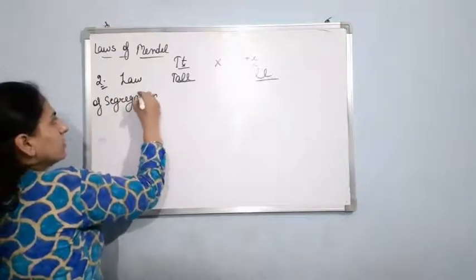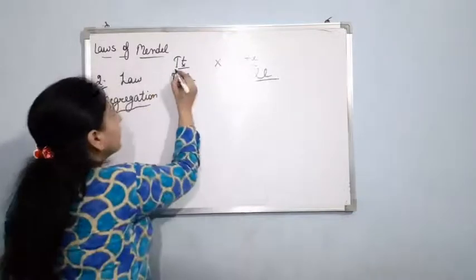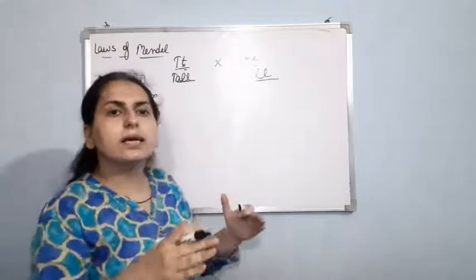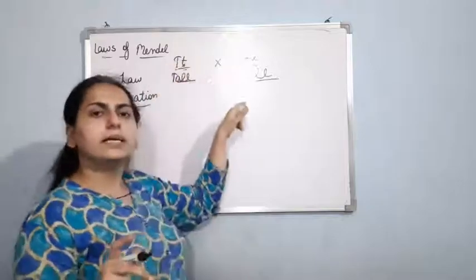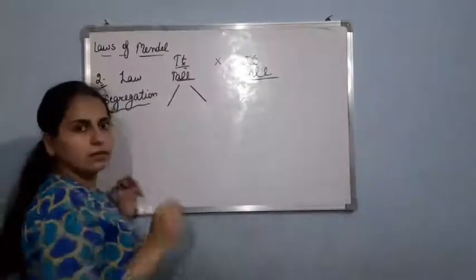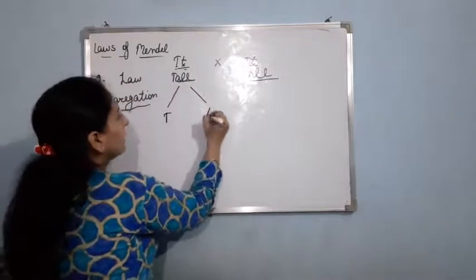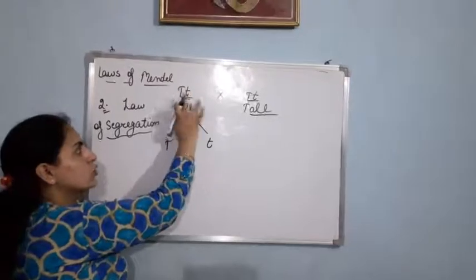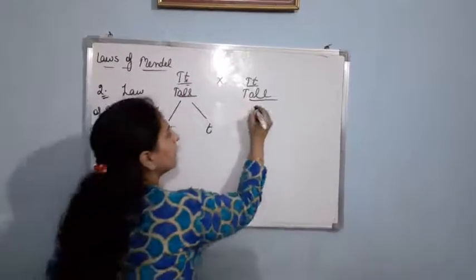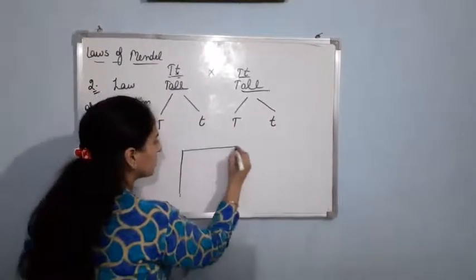That is, during the formation of gametes, the alleles are segregated. In this case, 2 alleles are there. One is capital T and the second is small t. Right? So, during the formation of gametes, these 2 alleles will get segregated in such a way that each gamete will receive one of these 2 alleles. Clear? Similarly here, now if I make a Punnett square for this,